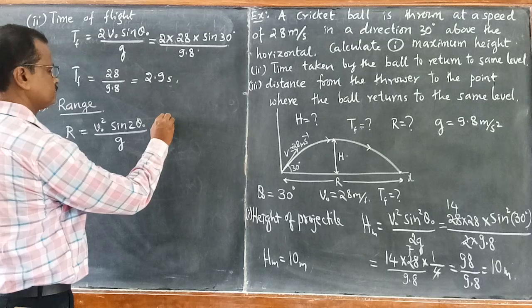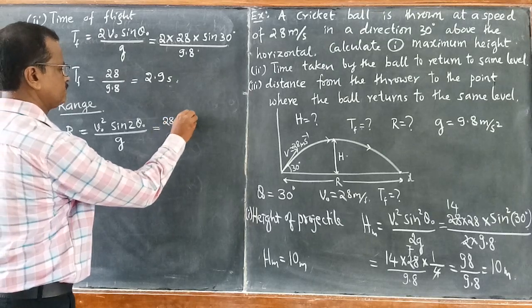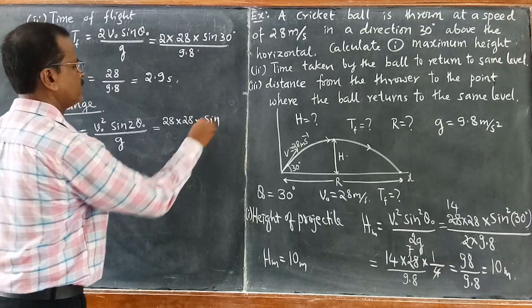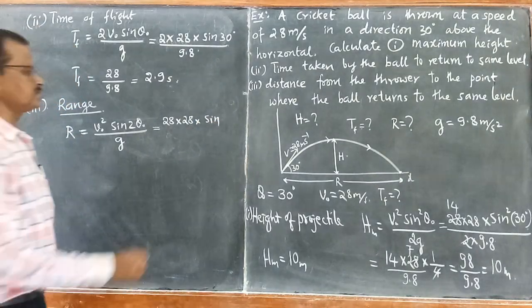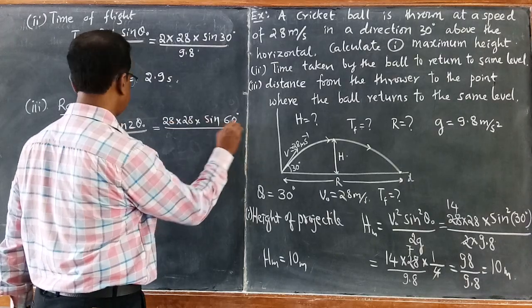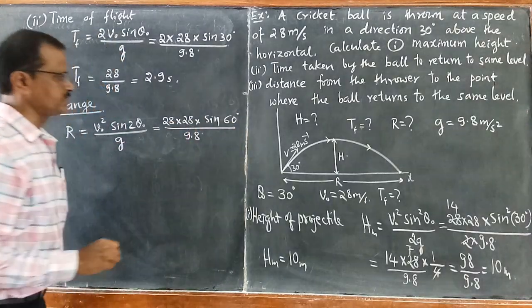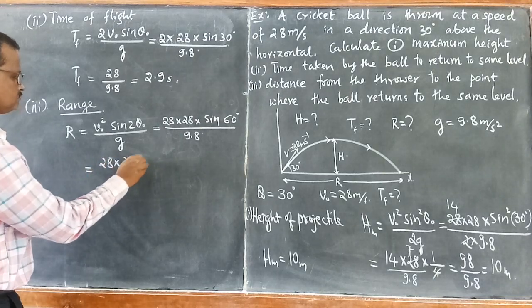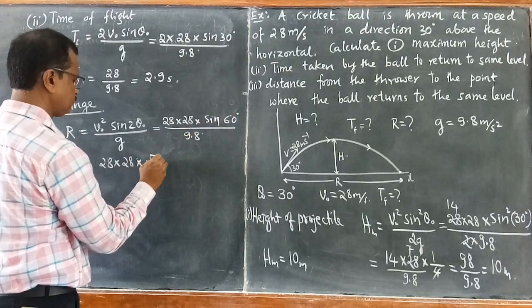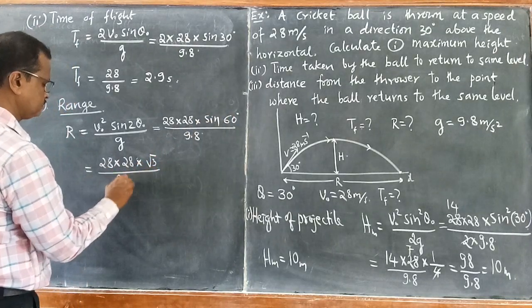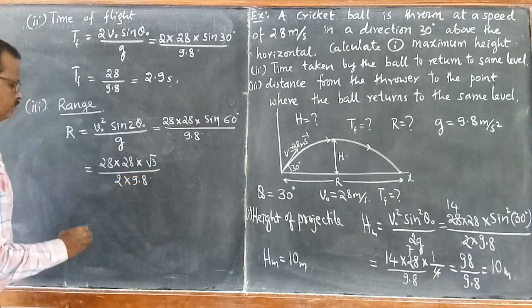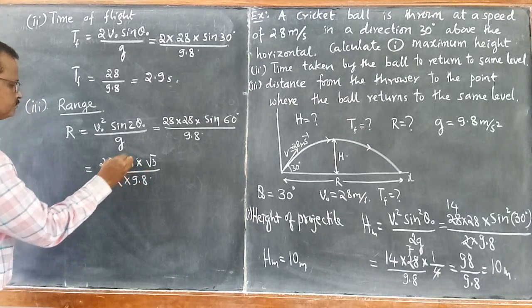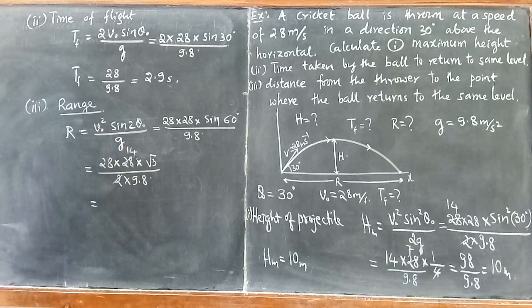So again substitute: 28 into 28 into sin 2 into 30, which becomes sin 60, divided by 9.8. Sin 60 is root 3 by 2. Again if you cancel and work it out, the range comes out to be about 69 meter.